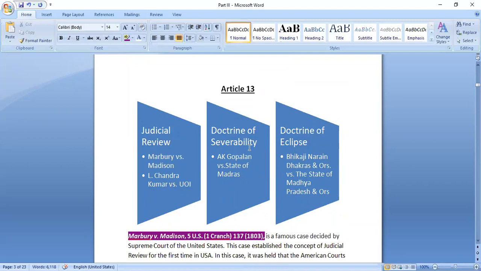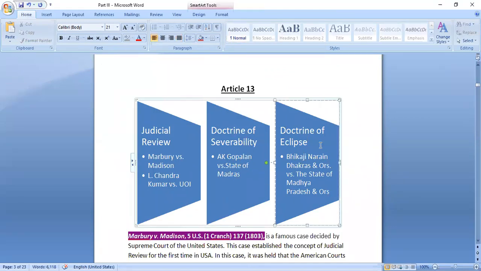The doctrine of severability means whether we can separate a section of a statute or not. If we can separate it, we would consider it invalid if it is violating Part 3 of the Constitution. If we cannot separate it, the entire statute would be considered invalid. It is the A.K. Gopalan versus State of Madras case where this doctrine was applied, where only one section was considered invalid out of the entire statute.